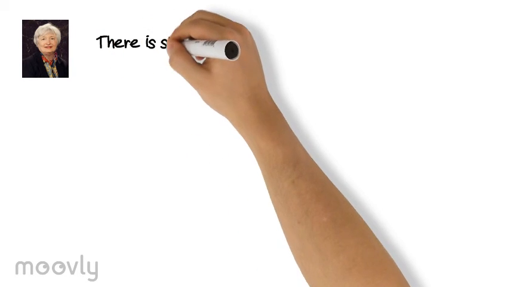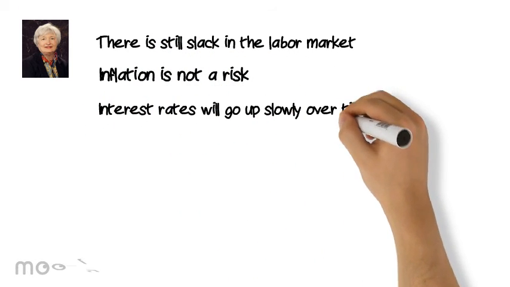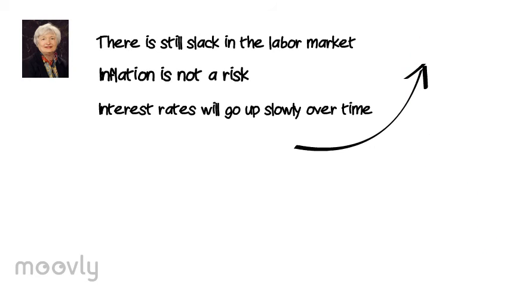Back to interest rates. When will they go up? The U.S. Federal Reserve still sees slack in the labor market, and this means no clear pressure on inflation. Interest rates will have to go up, but not yet. The first increase might happen in the spring of 2015 or even later.